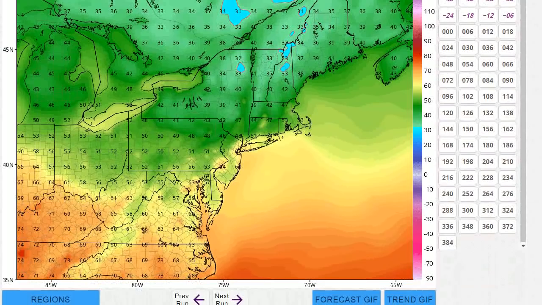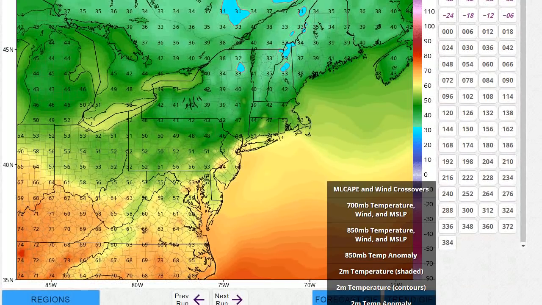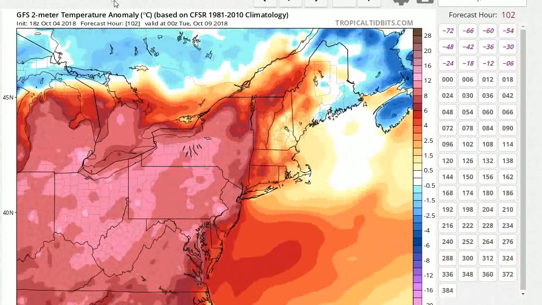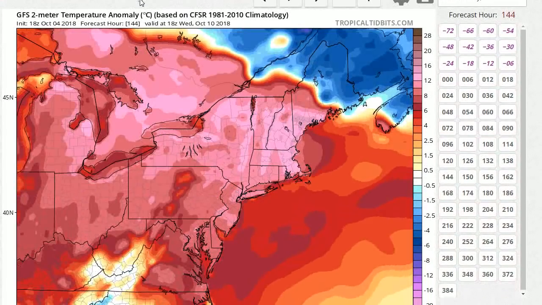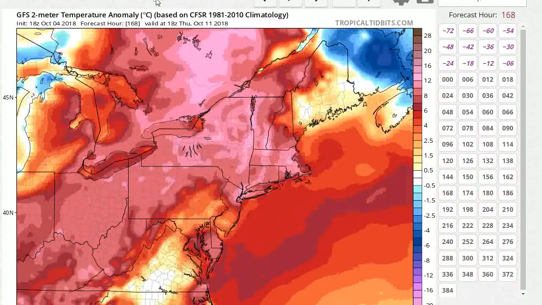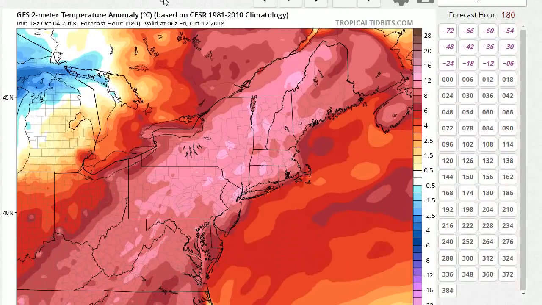And this is also going to mess up the leaves changing too. So again, look at this week. Look at the bright pink colors over our area as we go into next week, next Monday, Tuesday, Wednesday. Bright pink, way above normal. This is not normal, but this is all due to climate change. Well, some of it's due to the solar minimum, but we are definitely changing the climate.